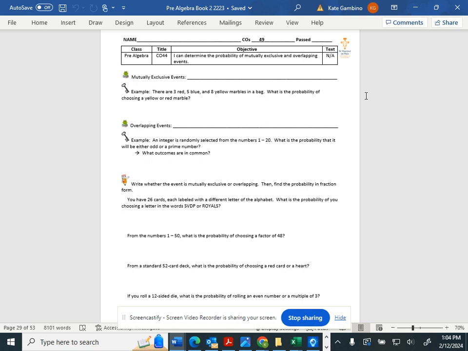A mutually exclusive event, your attention should be up there. Mutually exclusive events are events with outcomes that cannot happen at the same time.